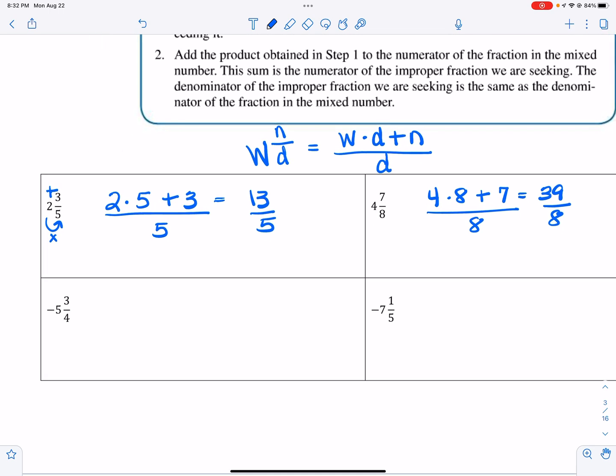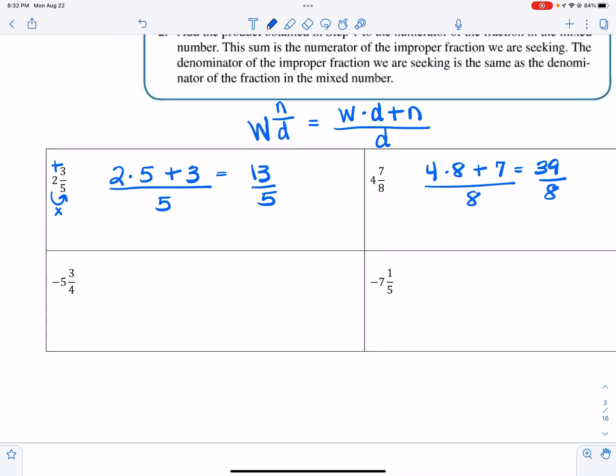Now, where we have to be careful is when there is a negative number in front of the whole number, okay? What you have to realize is that this actually means that the 5 is negative as well as the fraction. This is how we put -5 and -3/4 together, by adding the same sign, okay?